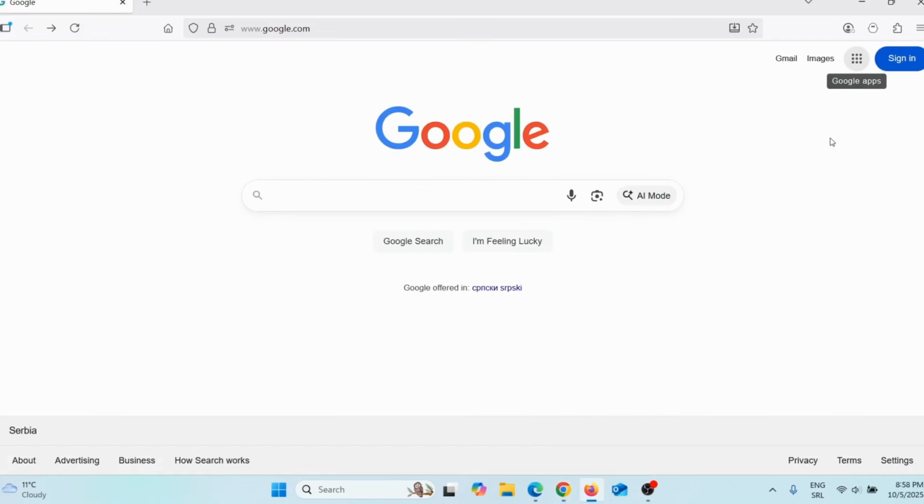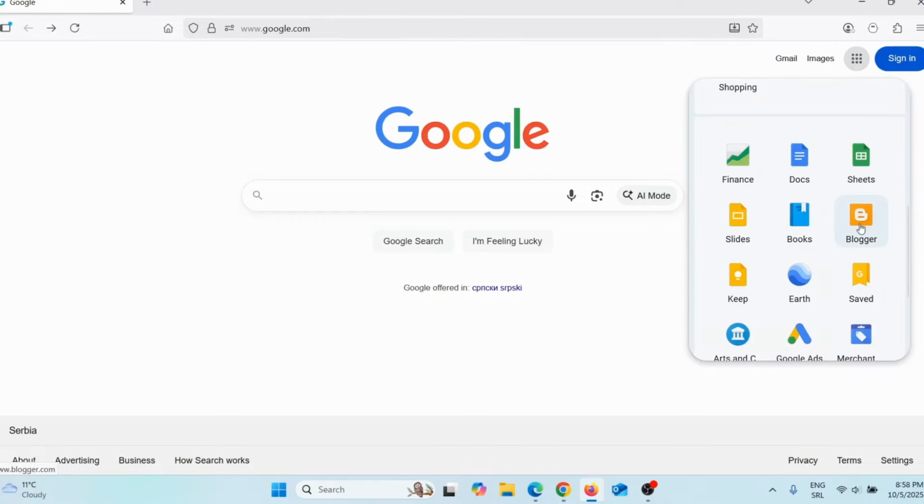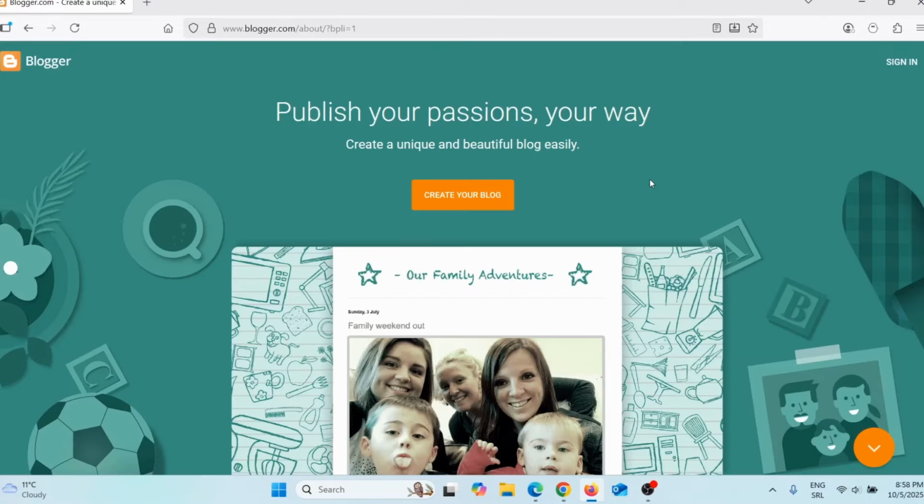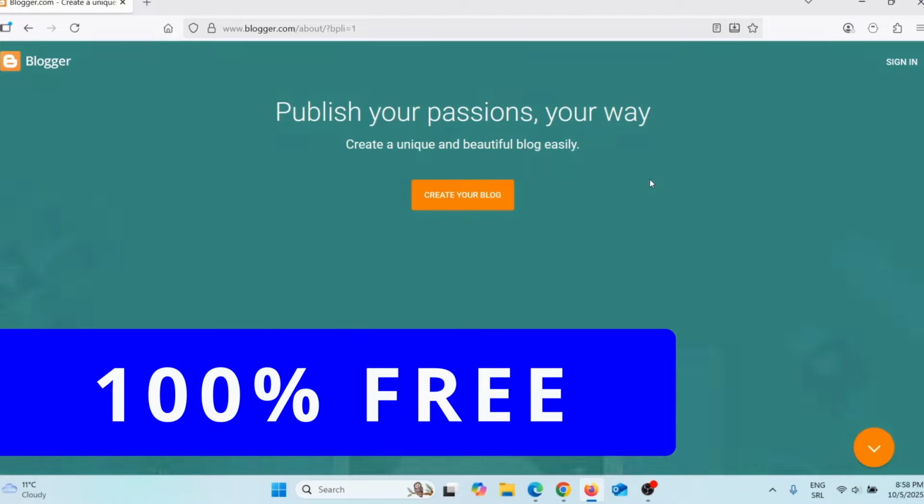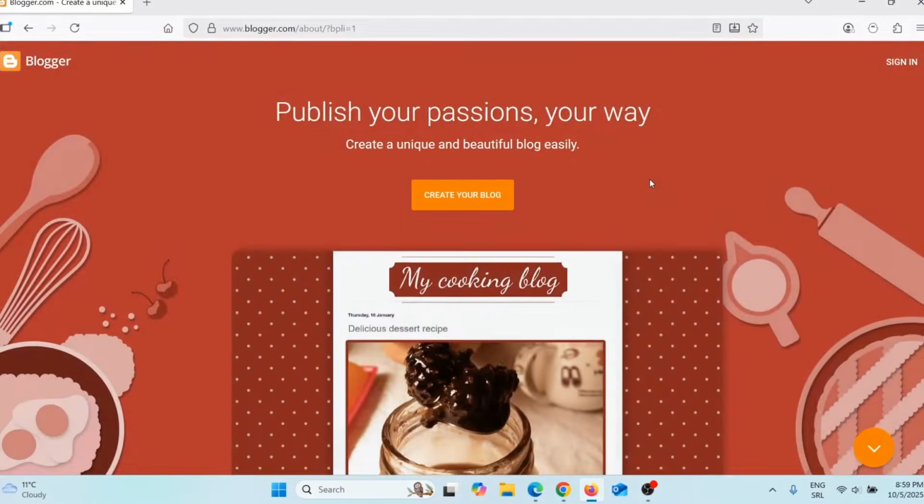Now, you can send direct traffic from Pinterest to your affiliate offer, but I would suggest you, this is important, to send traffic to your blog or your website. Now, if you are a beginner and you don't have money to invest, you can simply come here on Google and then here in upper right corner, click on these dots. Click here on Blogger, okay? Blogger is 100% free and it is owned by Google, so it is a trusted website. And here you can start your own blog and you will get 100% free web hosting. And if you have a custom domain, you can add your custom domain here on Blogger.